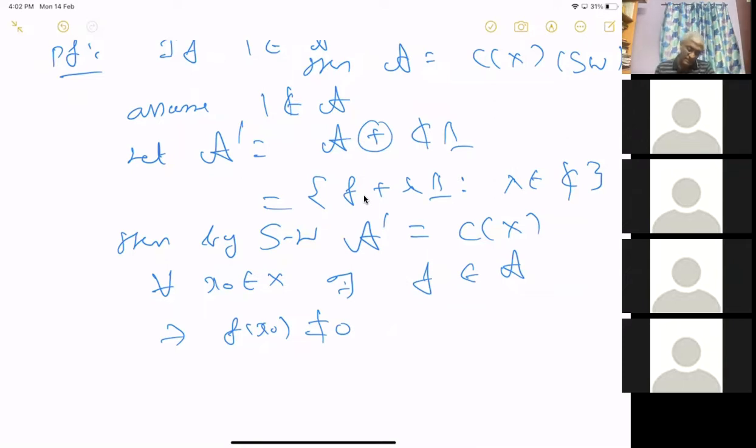I want to say this is not possible. Then it will contain constants. That means I want to say it contains 1. So f of x naught not equal to 0 means it's not 0 in an interval around x naught. So in that interval, you can take 1 by f of x naught, and then you can find a function which is 1.